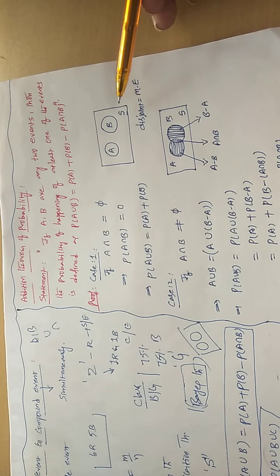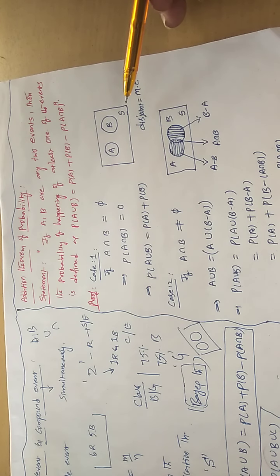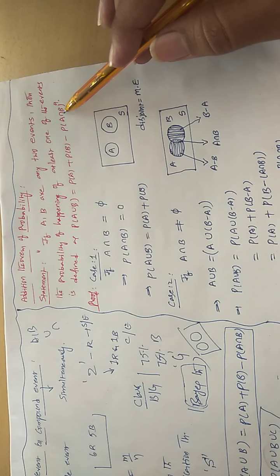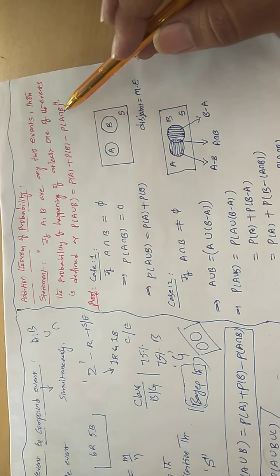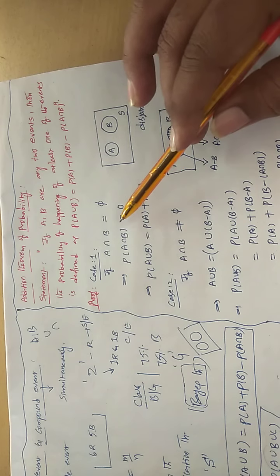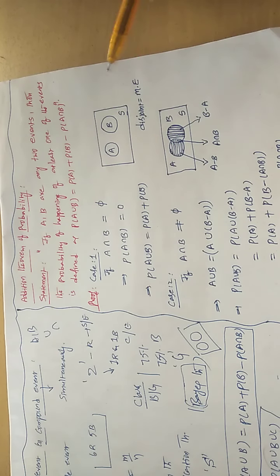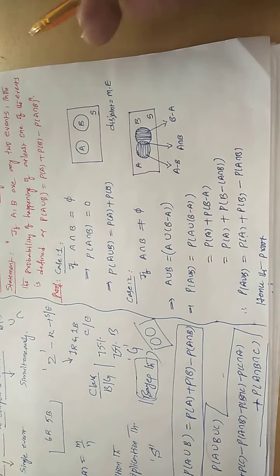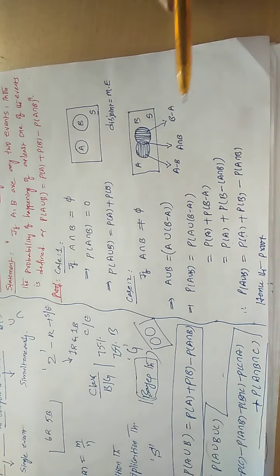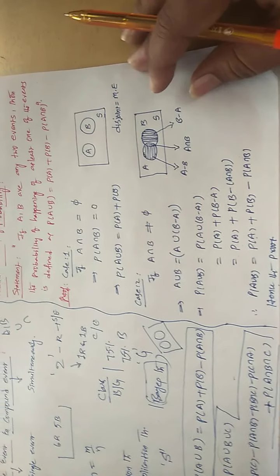A set is also nothing but an event. How do you define a set? Collection of distinct objects. You know very well the meaning of these symbols, intersection and union. So we took the help of the Venn diagram and proved the addition theorem of probability in the case of two events.